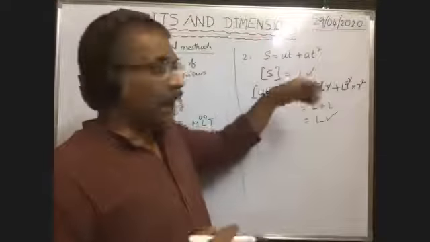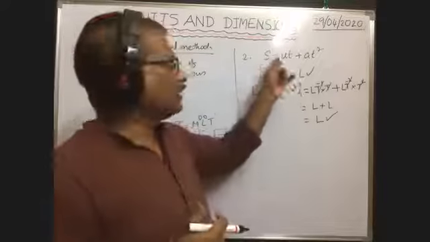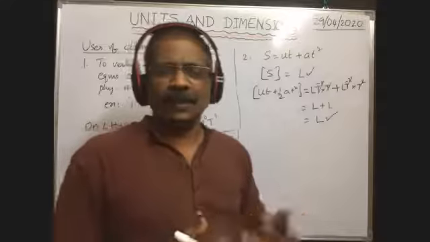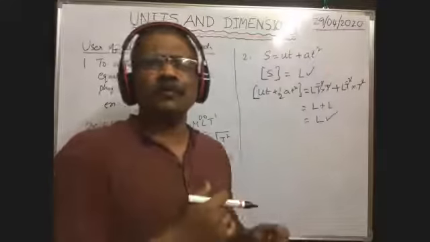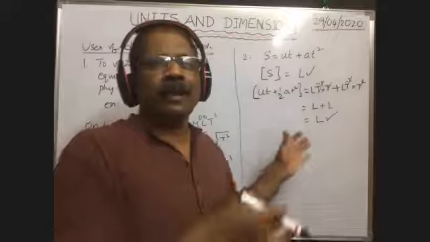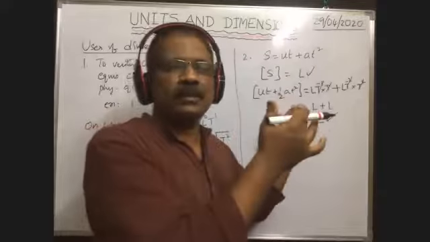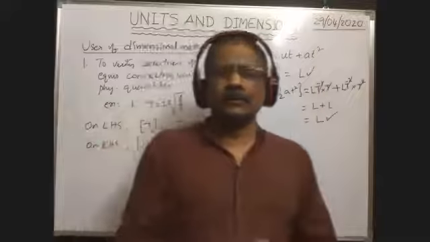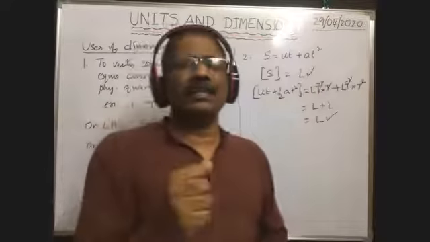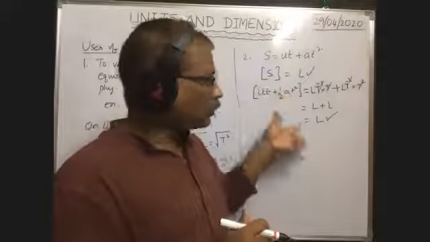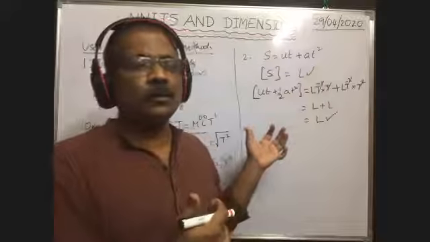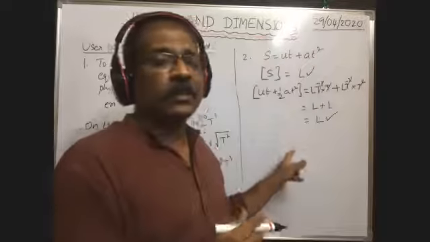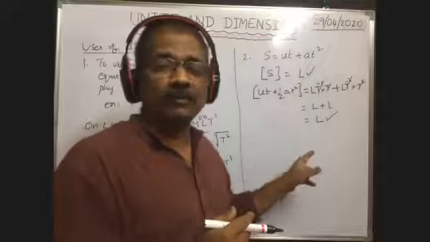But as we know, this equation is not correct. Only when it has half AT square, then it is correct. But according to the dimensional method, we got it correct. That's why we have to write clearly. According to the dimensional method, this formula is correct, but it is not the correct equation. Sometimes they may ask for the conclusion. How can we write it? The above equation is dimensionally correct, but it is not the correct equation.